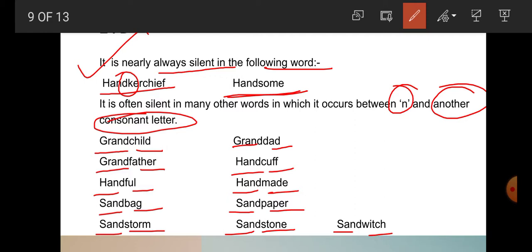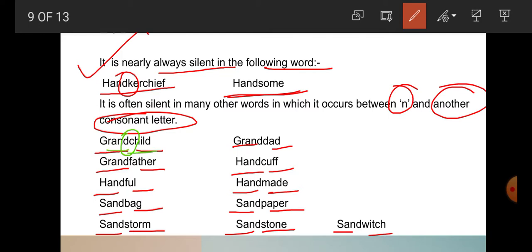So we have to pay attention here that D is often silent in many other words when it comes between N and another consonant letter. In these words, D comes between N and another consonant letter.